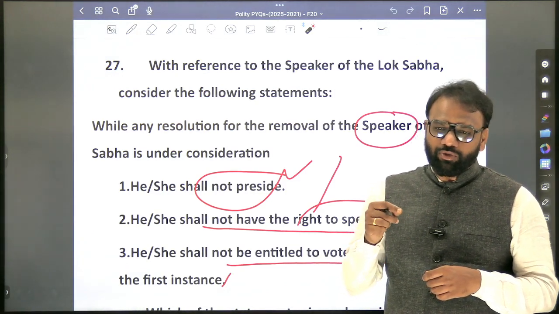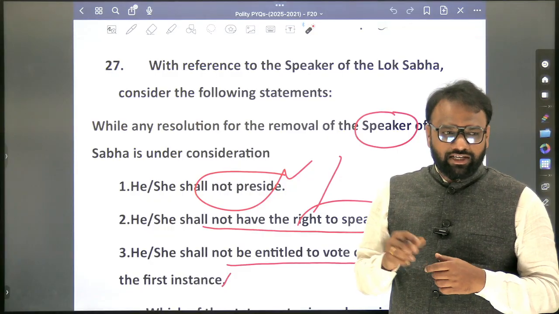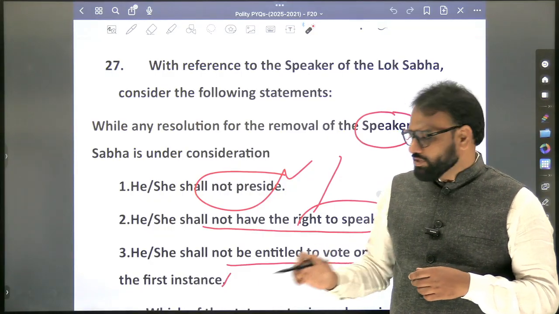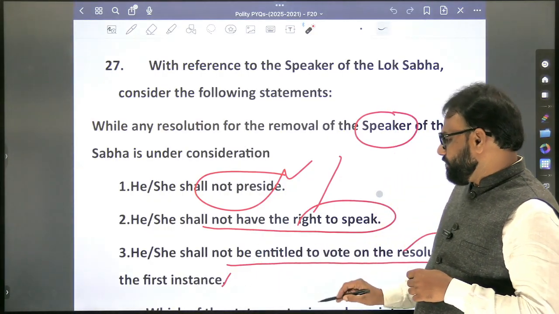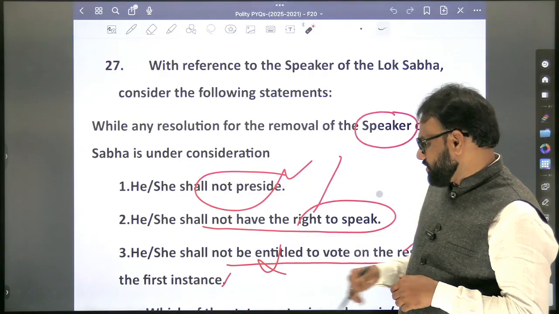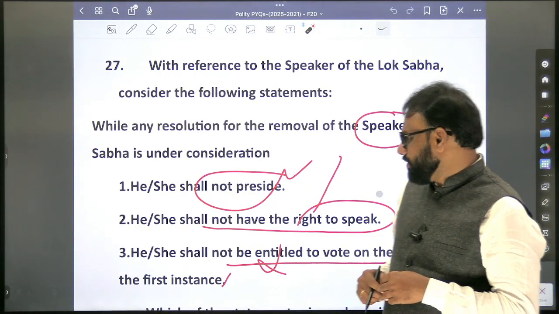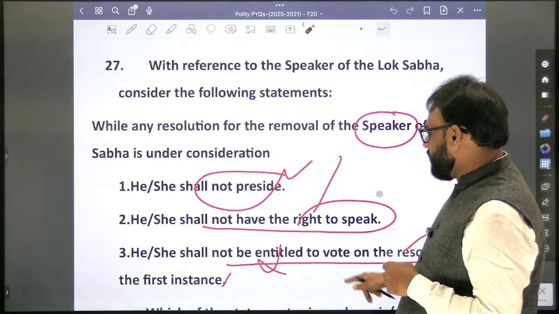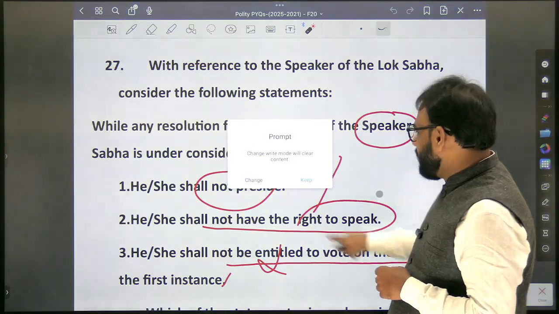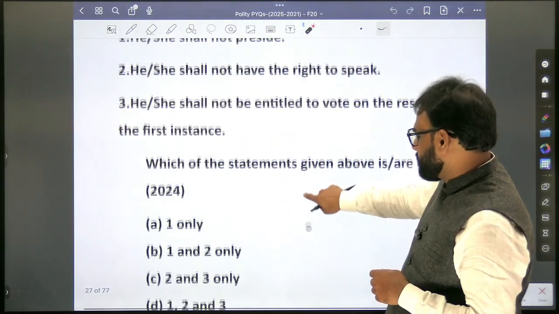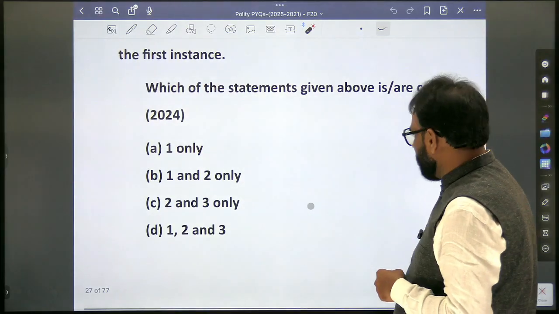But when it comes to the casting vote, whether he enjoys the casting vote? No. So the first instance vote is there, but here the statement is wrong. So what's the answer here? Only 1. We just look into the options. So 1 only.